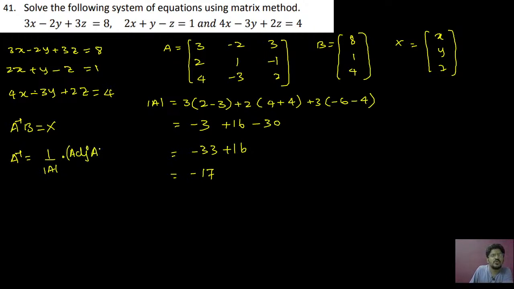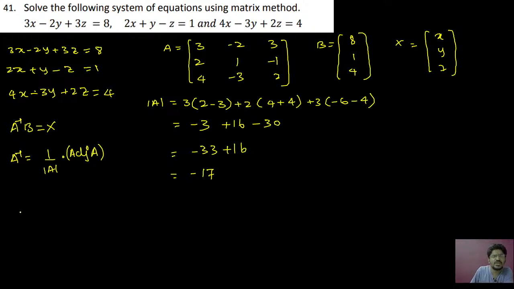Okay. So if you want to find adjoint of A, you have to solve for the cofactor matrix. So first we have to find the cofactor matrix. Clear? To find the cofactor matrix, first you have to find C11, C12, C13, C21, C22, C23, C31, C32, C33. Okay. So that also takes time.